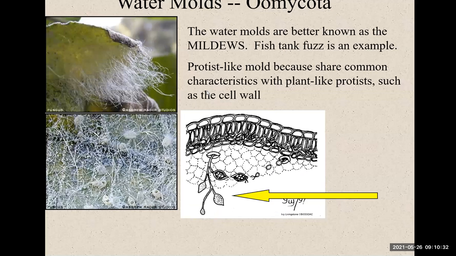What about water molds? They are better known as mildews. Have you ever seen this before? The fish tank fuzz is an example. See, in your fish tank, right? So these protist-like molds are great because they share common characteristics with plant-like protists, such as the cell wall, as you can see here at the left side.